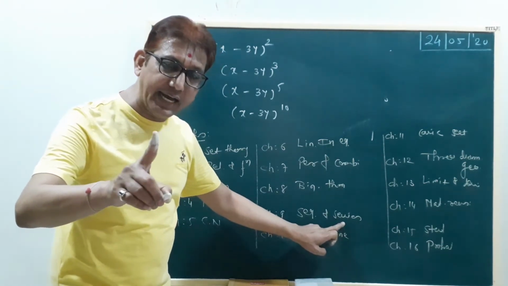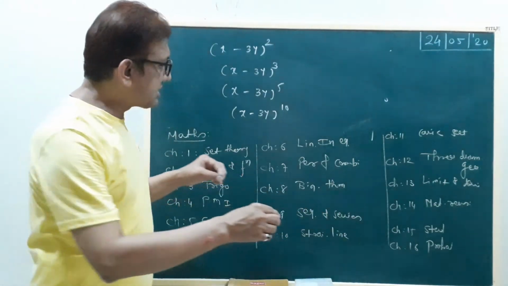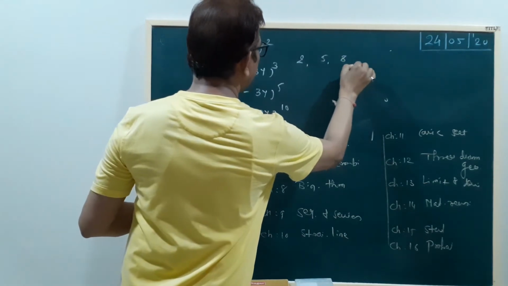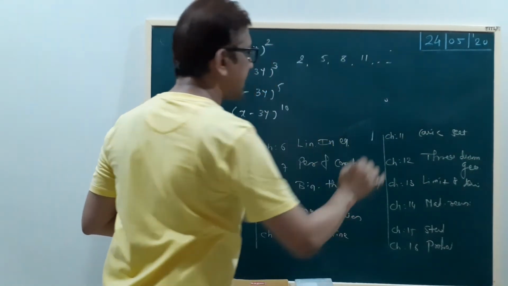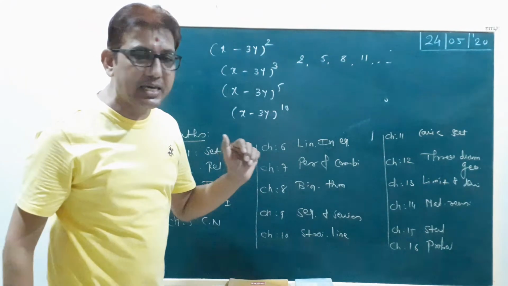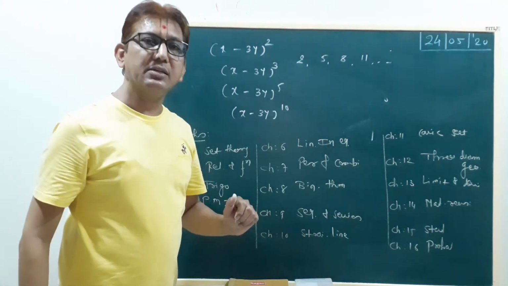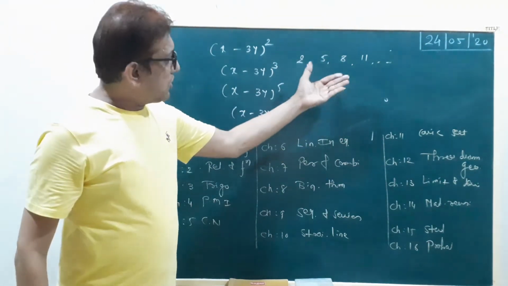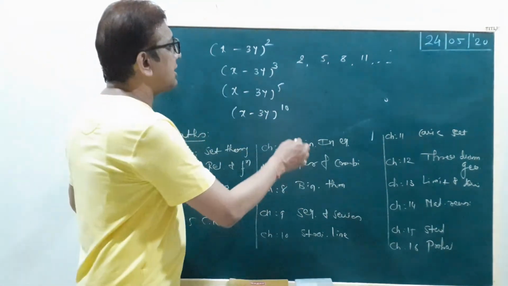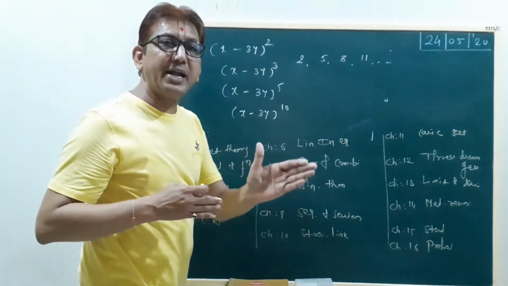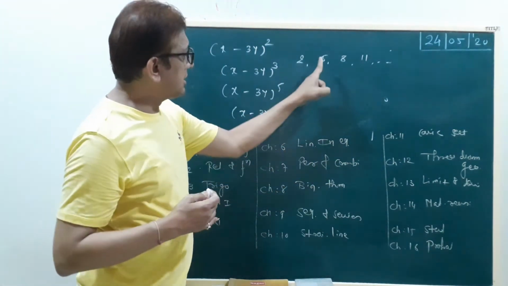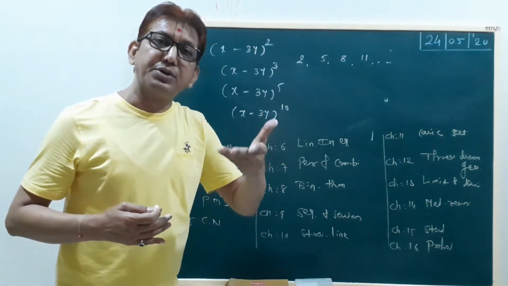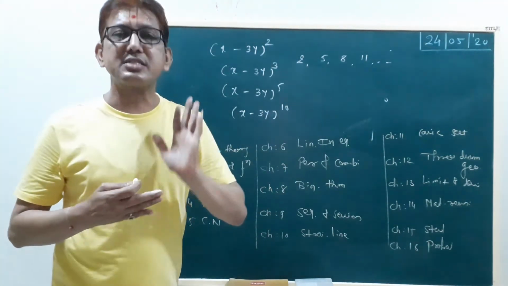Series. Give an example: 2, 5, 8, 11, and so on. This is your AP, arithmetic progression. We have already studied AP. Now our new topic is GP, geometric progression. In AP the difference is constant, and in geometric progression the ratio of any two consecutive terms is constant.